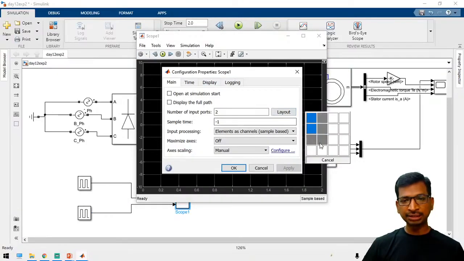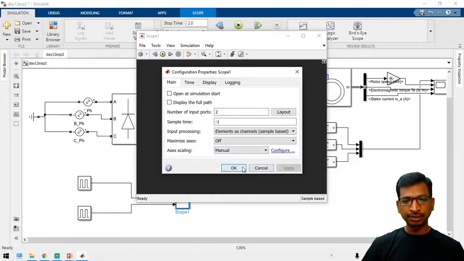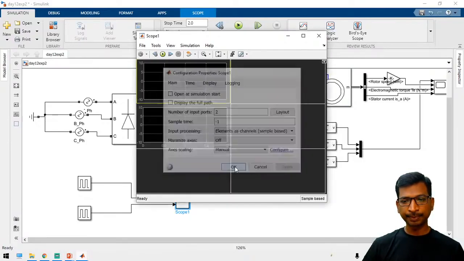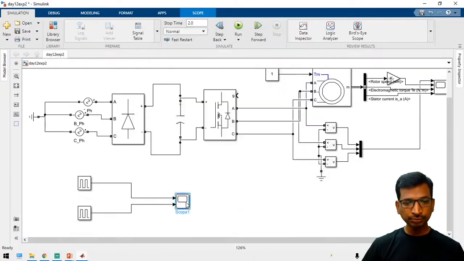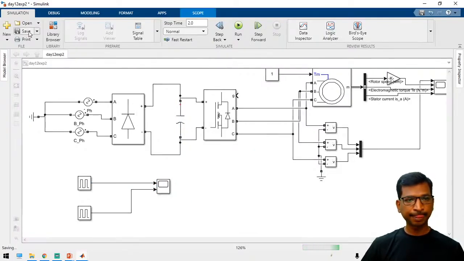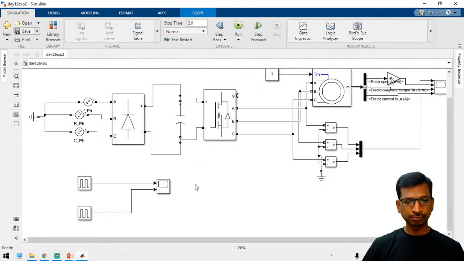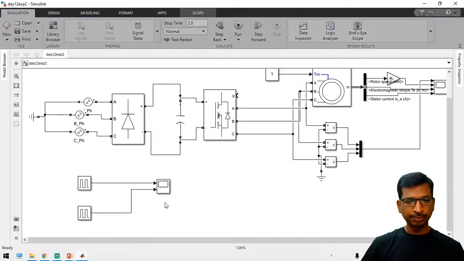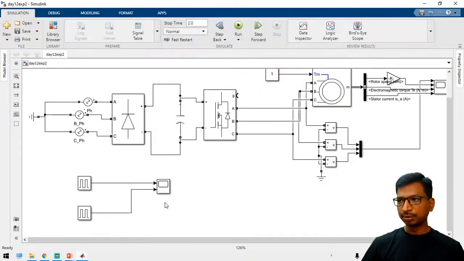So just take 6 pulses. And so now let us run the simulation.